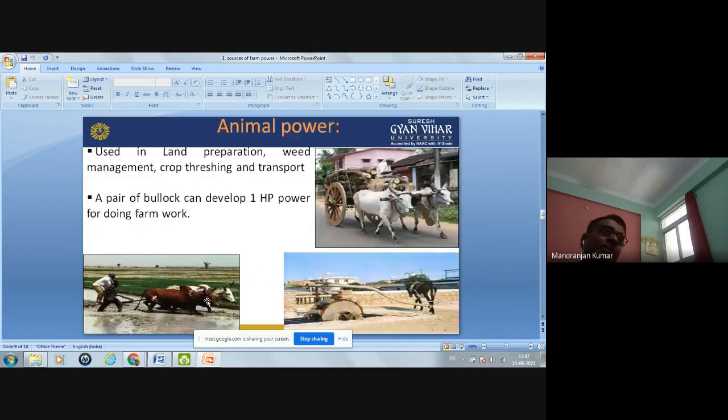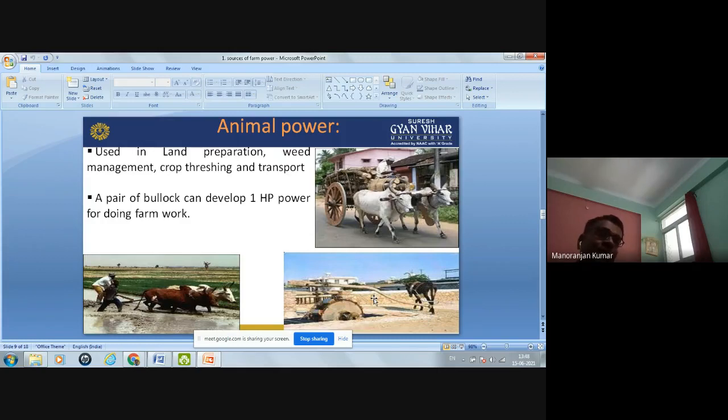Now, second is the animal power. Okay, so some animals are used to do some farm activity. In the first picture, you can see the animals are used for transportation purpose. In the second picture, you can see the animals are used for plowing purpose. And in the third picture, you can see the animals are used for fetching the water from the well. Okay? So this animal power can be used in land preparation, weed management, crop threshing, and transporting purpose.